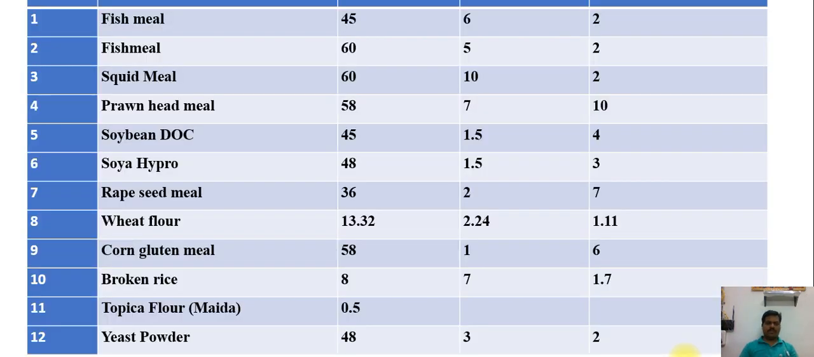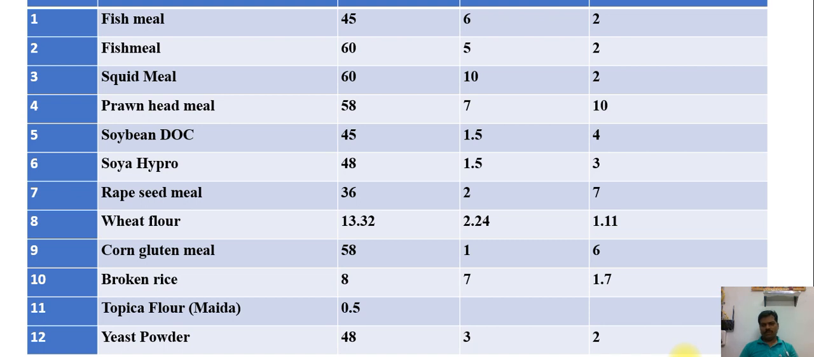Now this slide shows the ingredient nutrient composition. I already told that fish meal should have a minimum of 45% protein, the fat level should be 6%, and fiber should be 2%. Check that the diameter of the feed should be 1 mm to 2.3 mm.